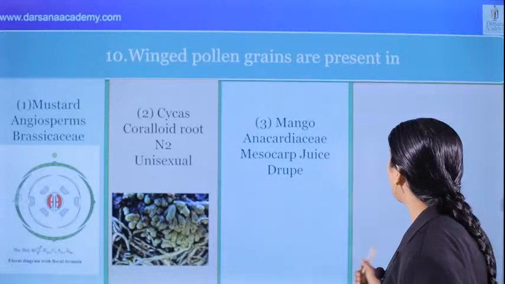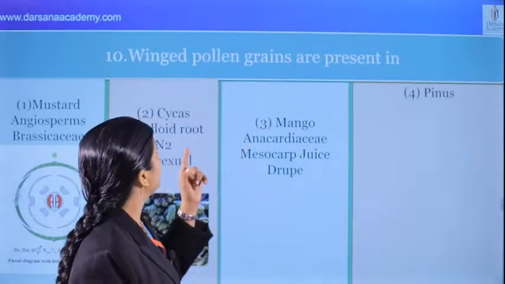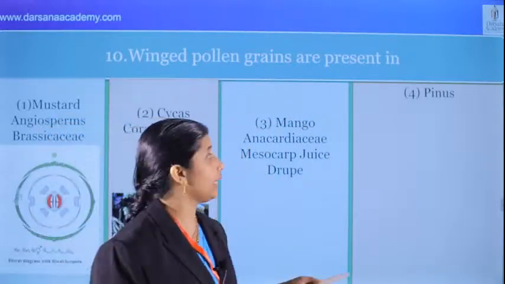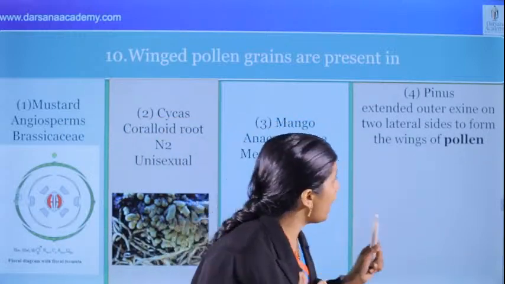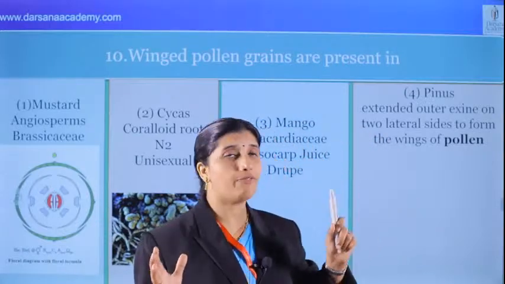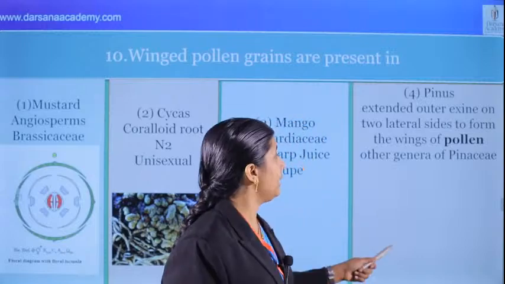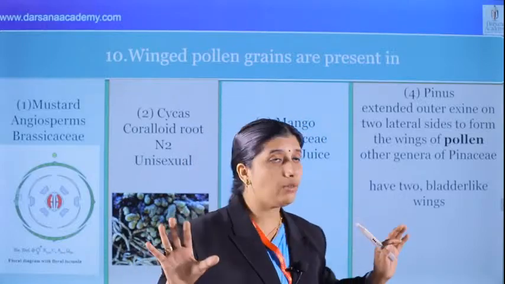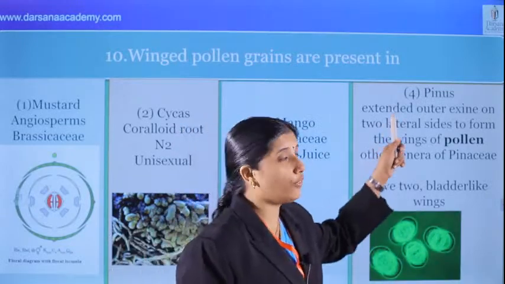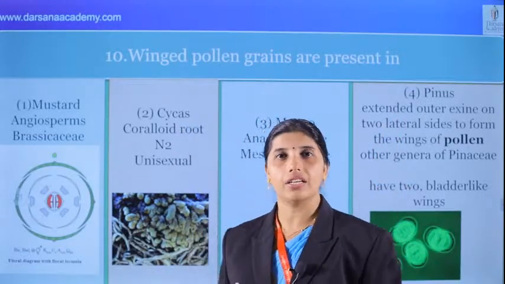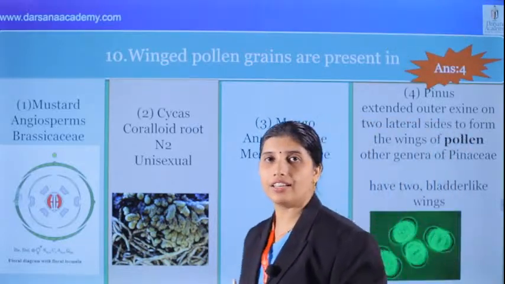And next, what's another option? Pinus. Yes. What about Pinus? What's the question? Winged pollen grains are present in the case of Pinus. The outer exine extends on two lateral sides to form two wings of the pollen. Yes, other genera of Pinaceae are also like that. They have two bladder-like wings, and this is the structure. Very important. What's the answer for this question? Pinus is the answer. We can see that option 4 is the correct answer for this question.